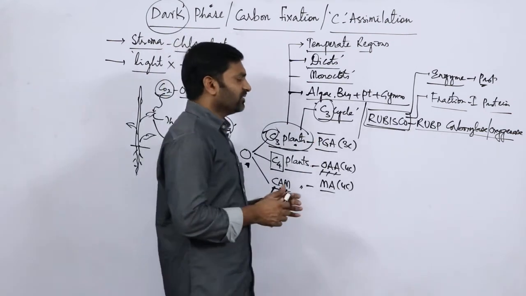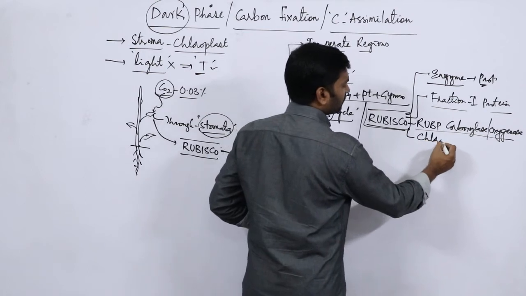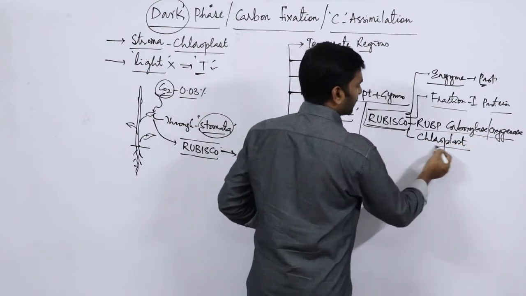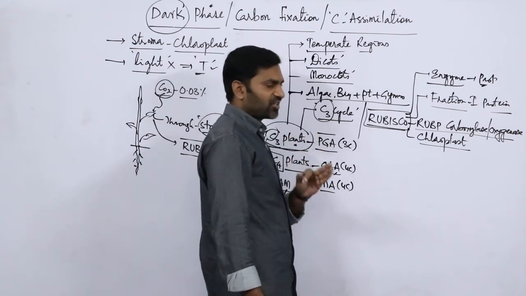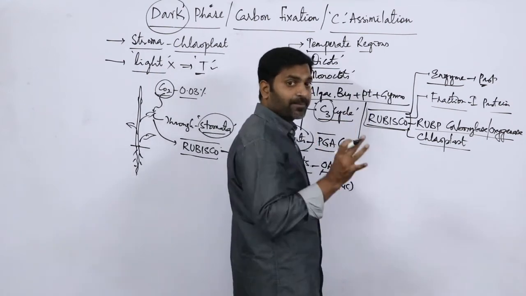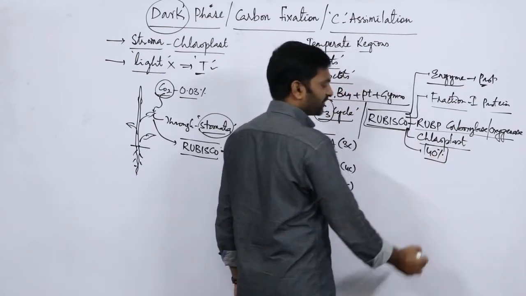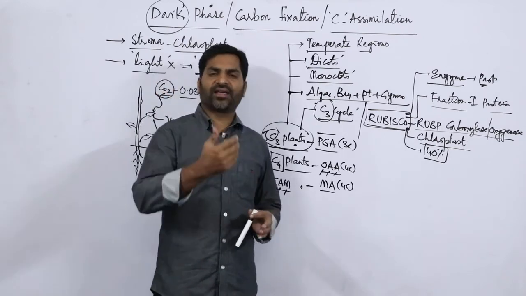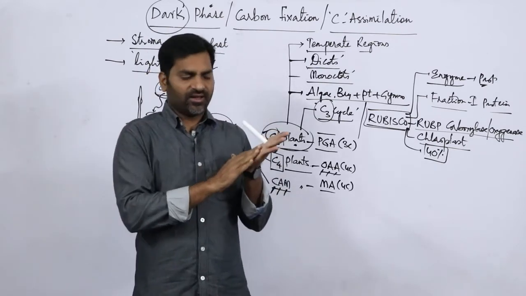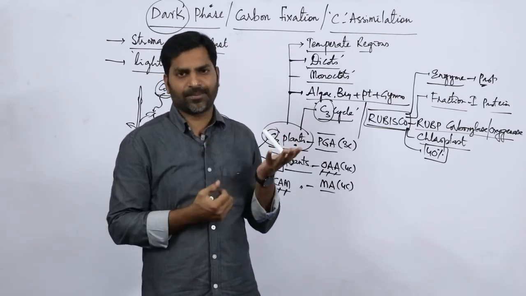Rubisco is present in the chloroplast. The proportion of Rubisco in the entire plant community is about 40%. Remember, for example, if you take a leaf, this entire leaf has different kinds of proteins and different kinds of enzymes.